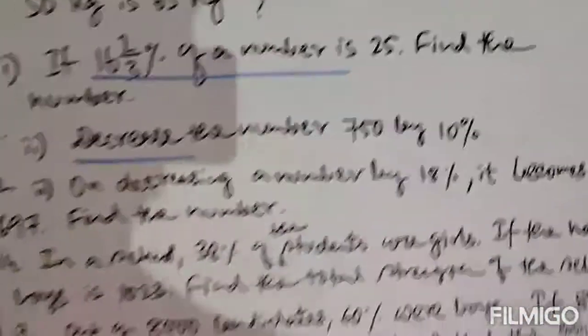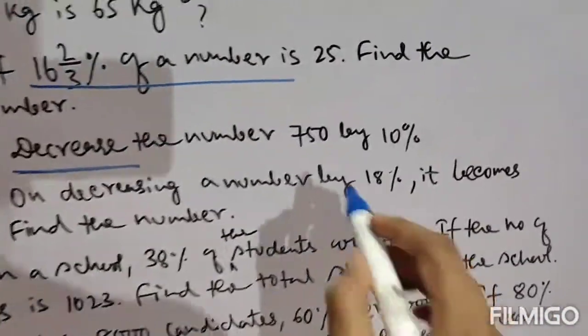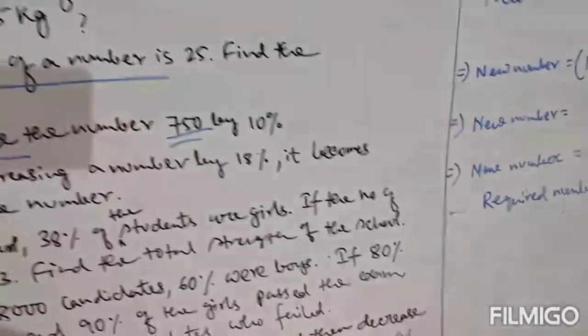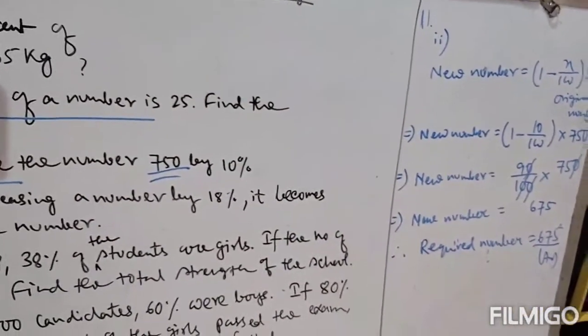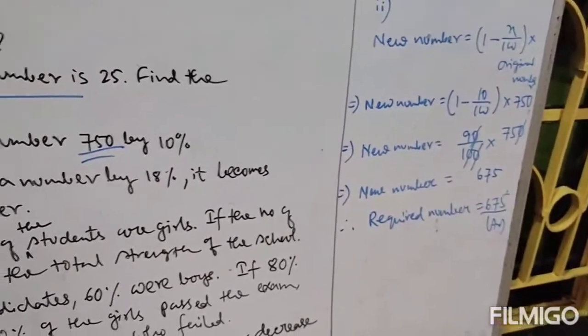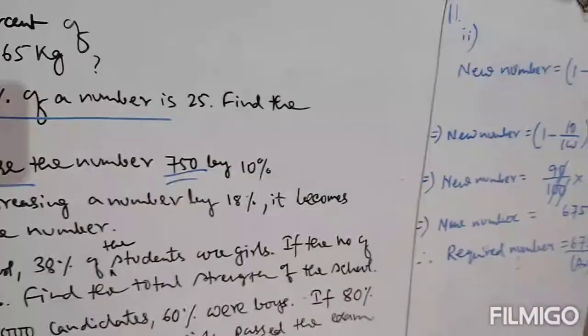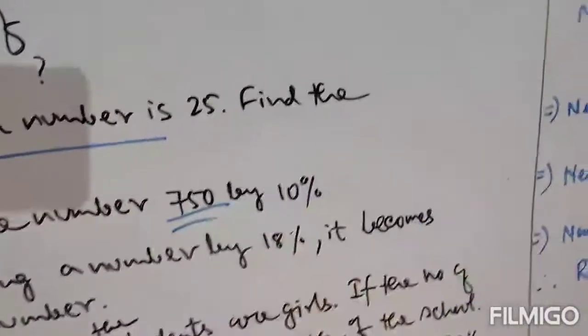Now the question says we have to decrease the number from 750 so that the number is your 675. The number is already decreased. The original number was 750 and the new number is your 675. That means the number is already decreased. How much decreased? By 10%.